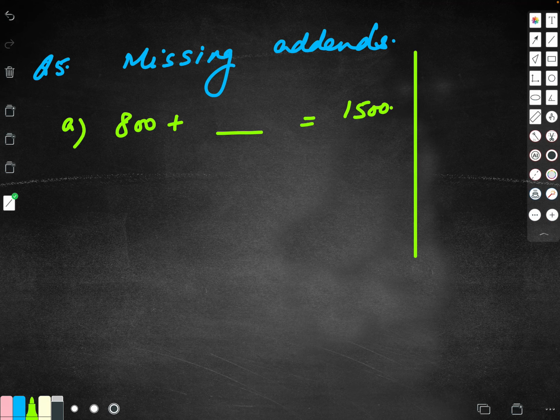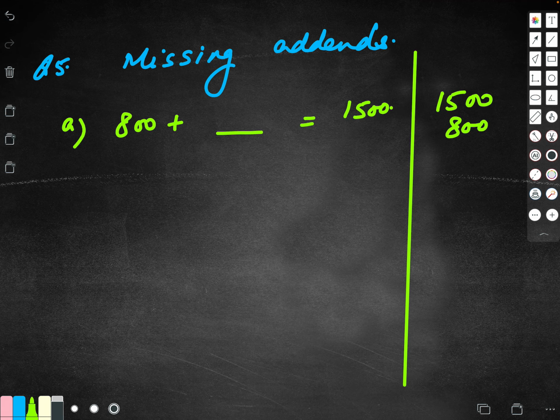Dear children, I will give you a method to do this. From your answer, if you subtract one of the addends, you get another addend. So your answer in the blank will be 700. From the sum, when you subtract the first addend, you get the second addend.